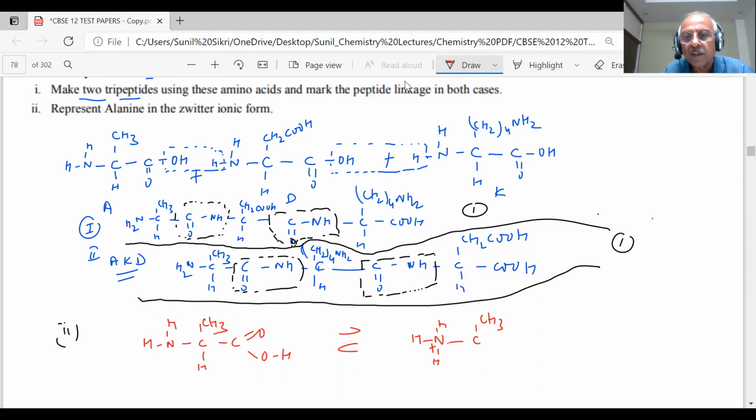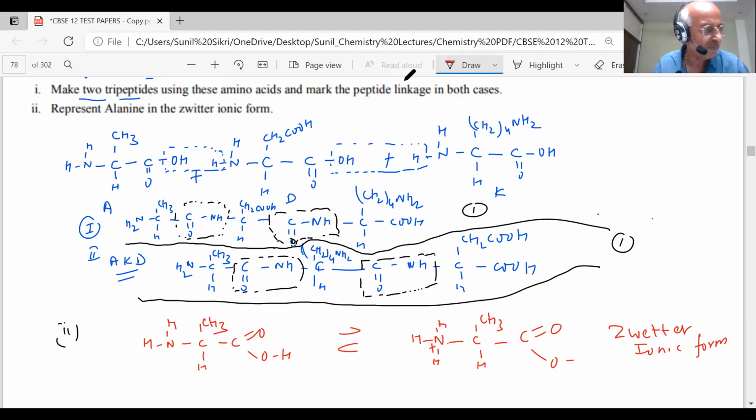NH3 plus, CH, CH3, C double bond O and O minus. Thus, the proton is shifted to this. This is called a zwitterion. And this is the zwitterionic form, students. So this question was absorbing. It took me some more time because I have to be careful, students, as questions could be like that in the exam. Okay. Can I proceed further, students?